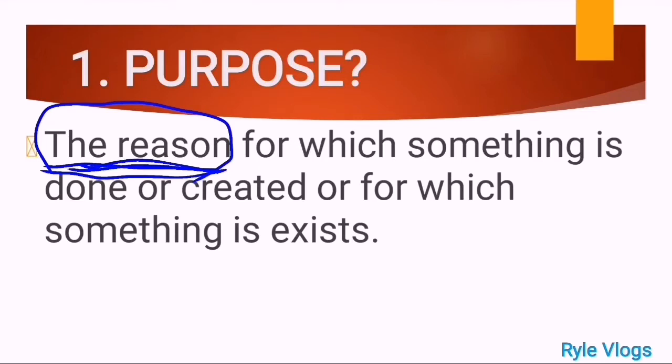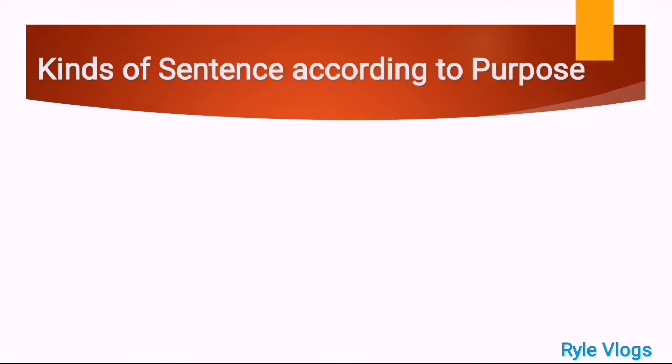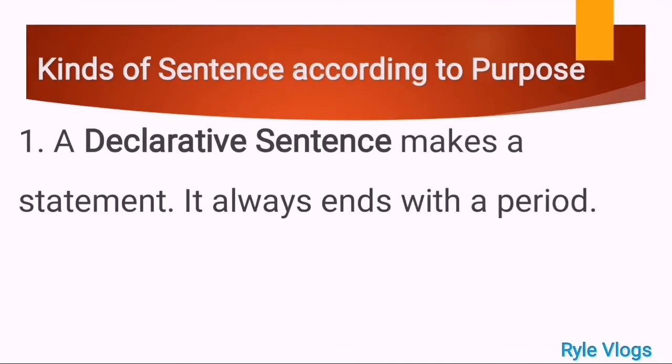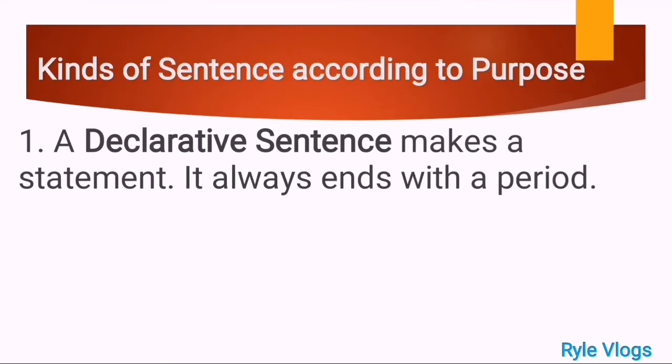Why did you eat plenty of food? Maybe because you are famished or you are very hungry, okay? That is your reason. And here we have purpose in constructing sentences. We have 4 purposes of constructing sentences, okay? The first kind of sentence according to purpose is a declarative sentence, okay? A declarative sentence is a sentence that makes a statement, and it always ends with a period.